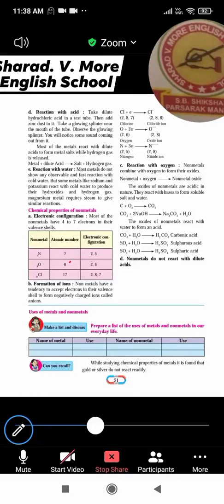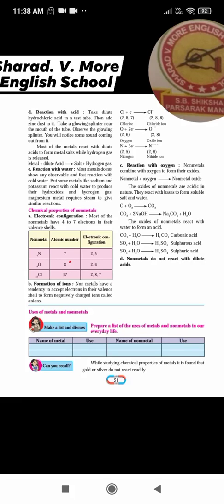So we have to complete the table. Here we have to write down the name, its use, and the name of the non-metals. So here is non-metal sulfur. Sulfur is used to make medicines. Phosphorus is used to make explosive material. Carbon is used to make the graphite rod, which is used in the electrochemical cell. So in this way we have to complete this table.